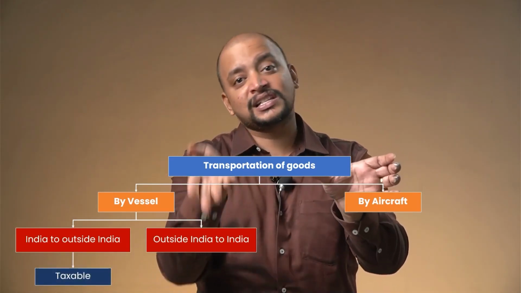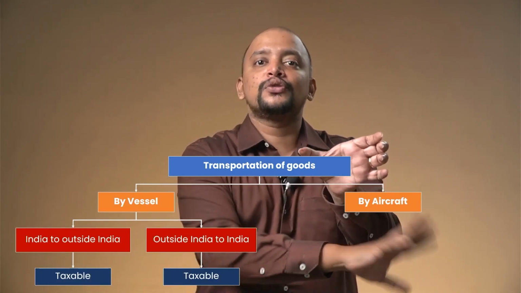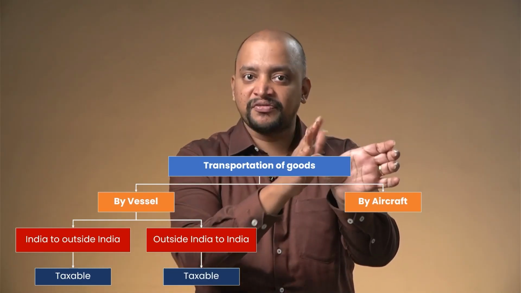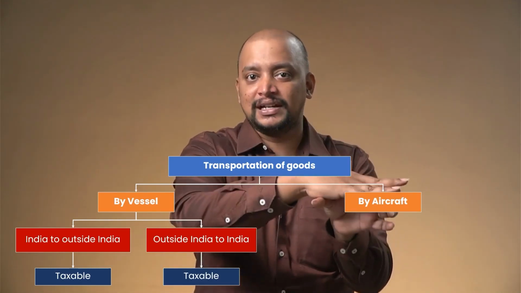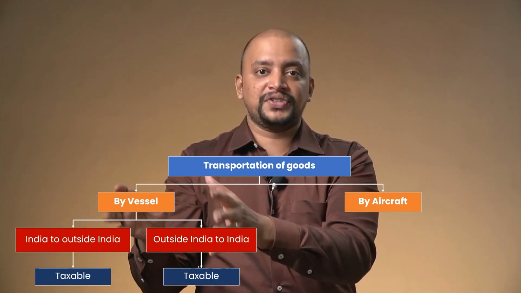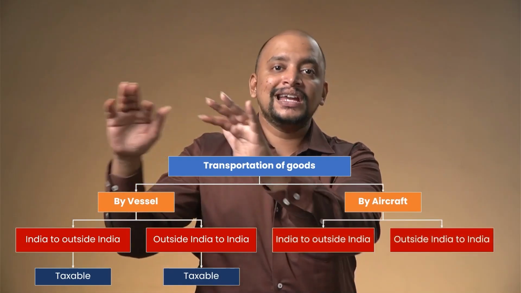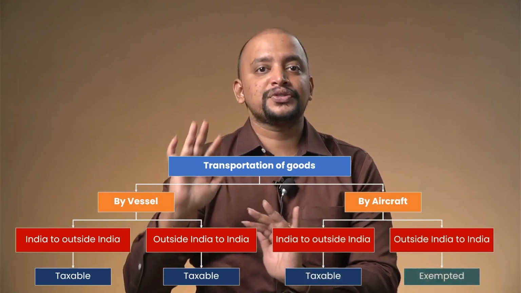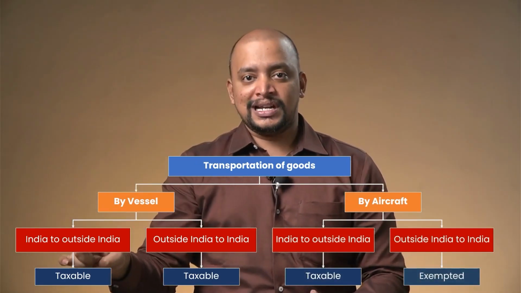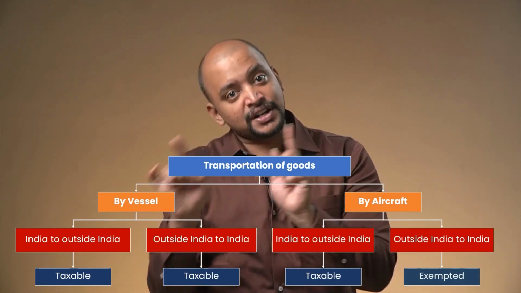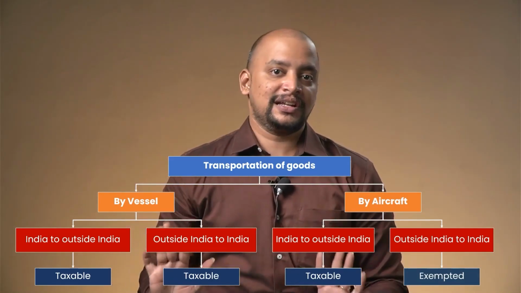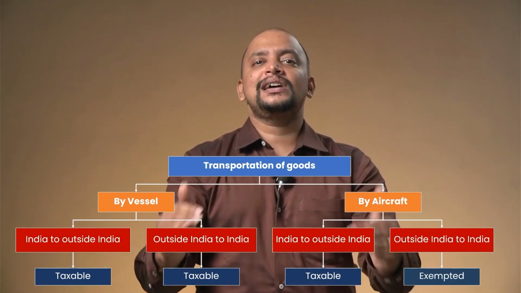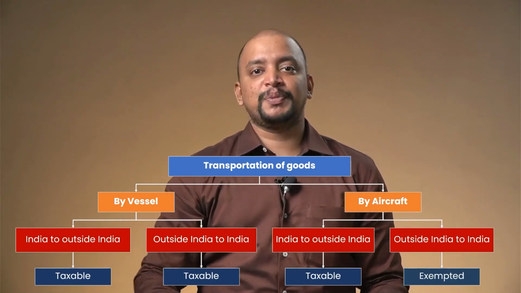Outside India to India was taxable even previously, now also. So India to outside India is now taxable with effect from 1/10/2022, that is related to vessel. Then related to aircraft, again divide into two: India to outside India taxable with effect from 1/10/2022. Outside India to India was exempted, even now it is exempted, there is no change in that. So India to outside India becomes taxable.